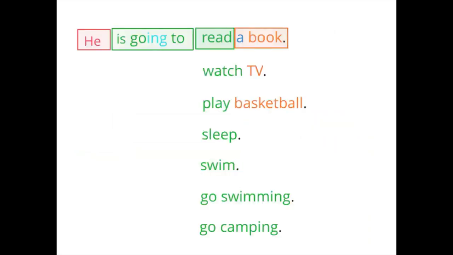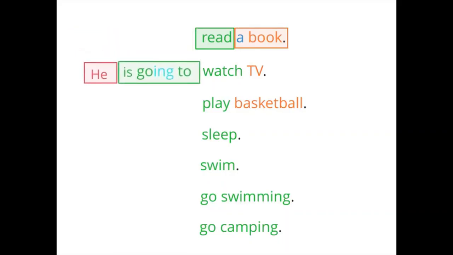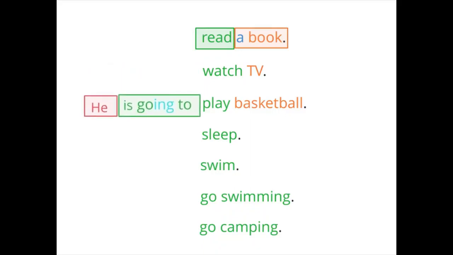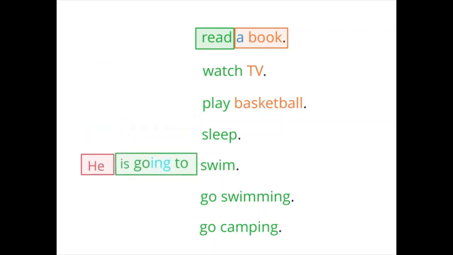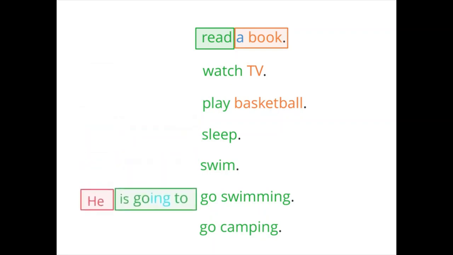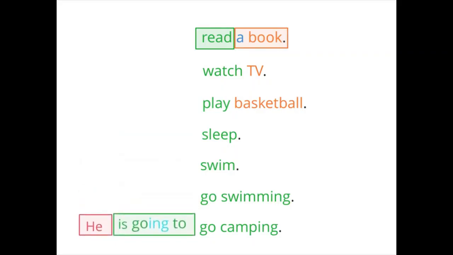So let's read these sentences one more time. He is going to read a book. He is going to watch TV. He is going to play basketball. He is going to sleep. He is going to swim. He is going to go swimming. He is going to go camping.